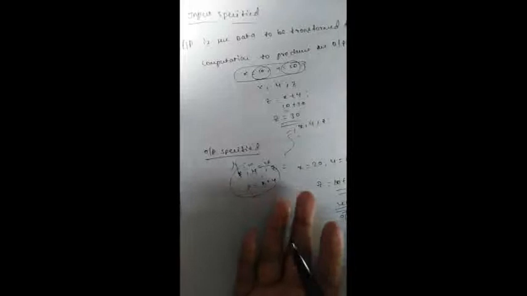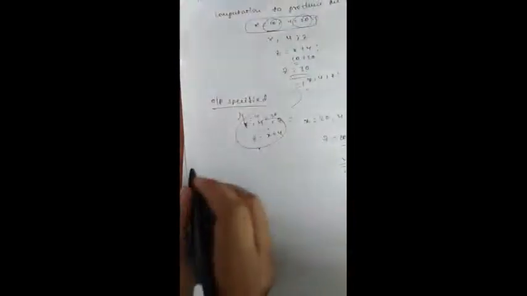We require the output. This one is the output specified. It means we should have one or more well-defined outputs that match the expected output. Precision is also required for the kind of data, how much, and what form of output we want. We can specify it in the output specified.